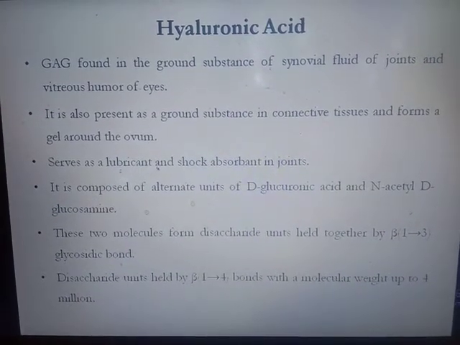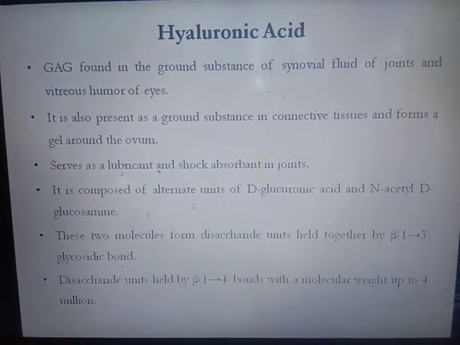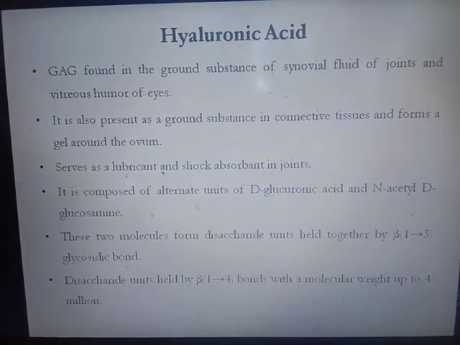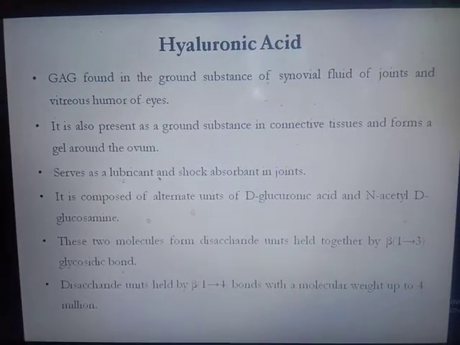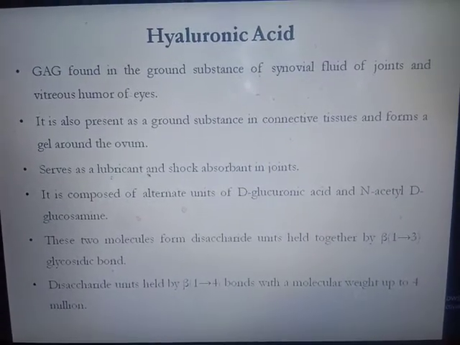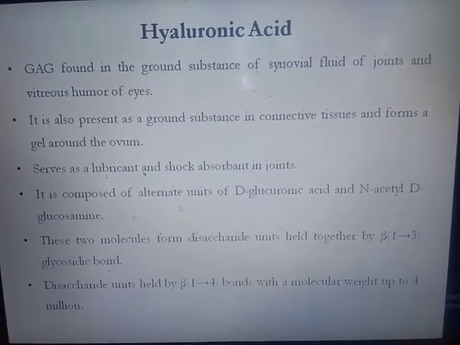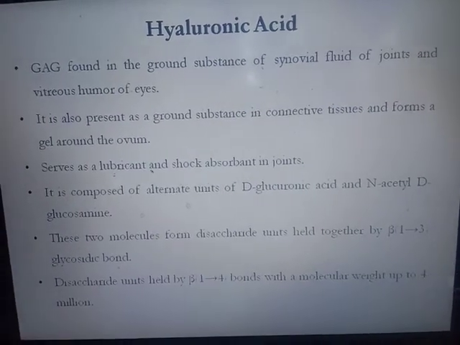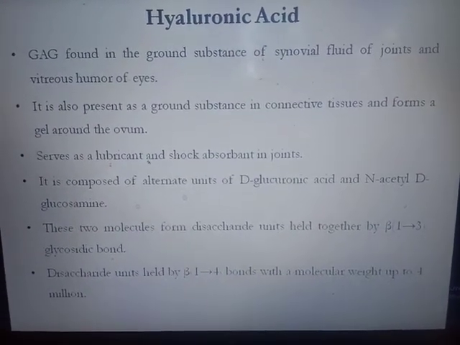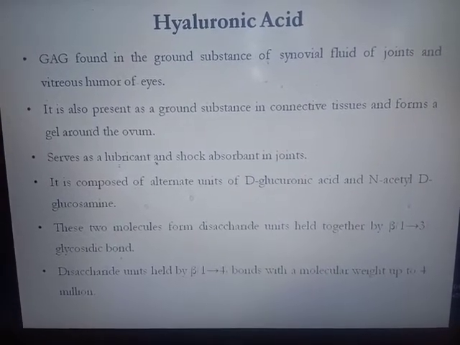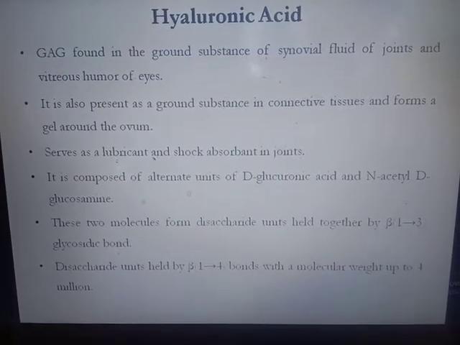Hyaluronic acid is composed of alternating units of D-glucuronic acid and N-acetyl D-glucosamine, meaning two different monomers. That's why it is a heteropolysaccharide. These two molecules form a disaccharide, held together by a beta-1,3 glycosidic bond.